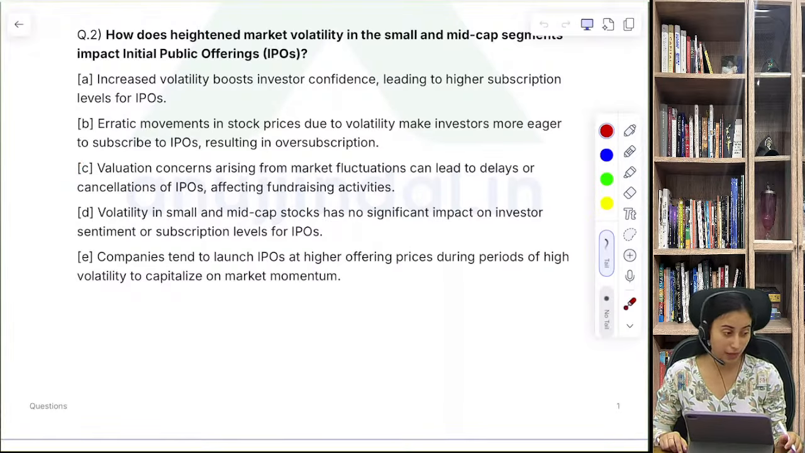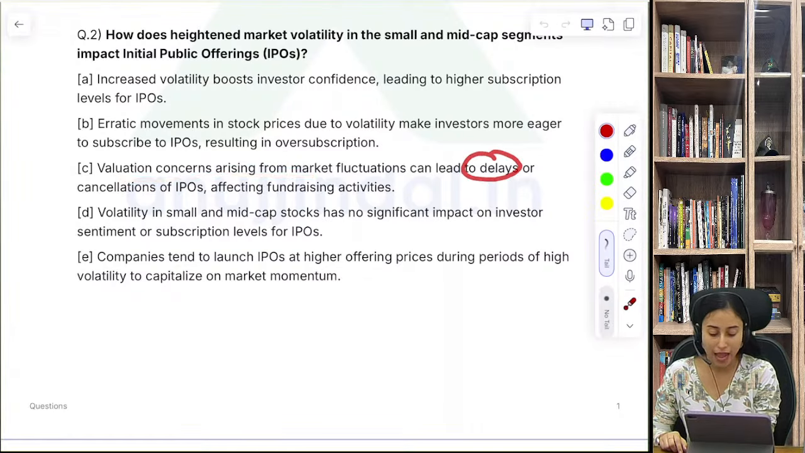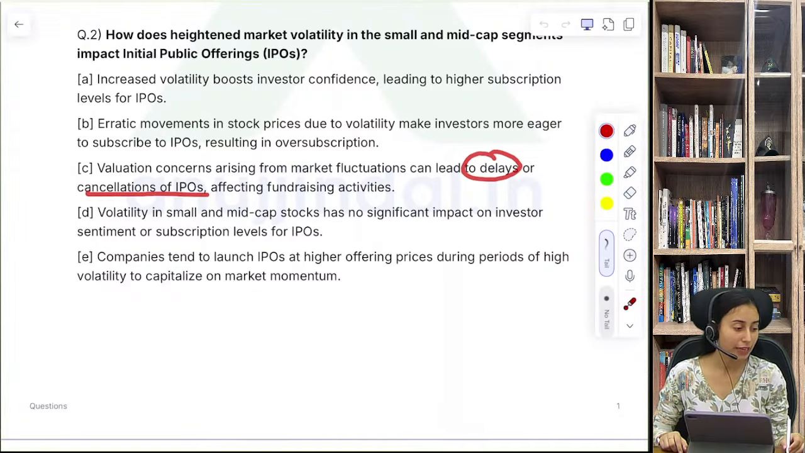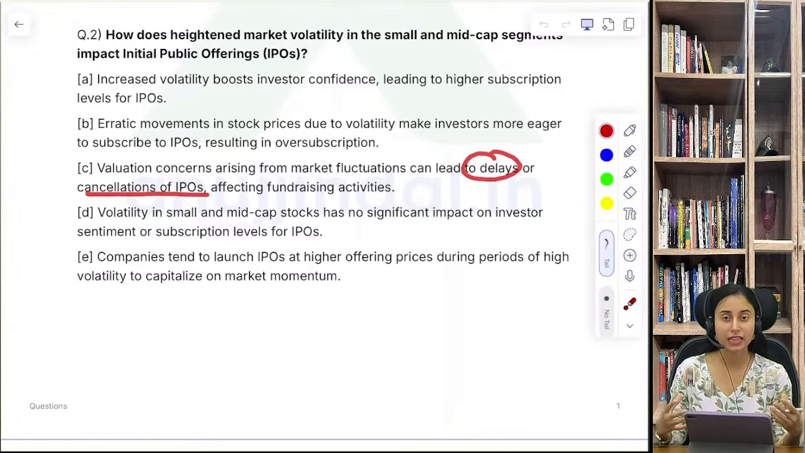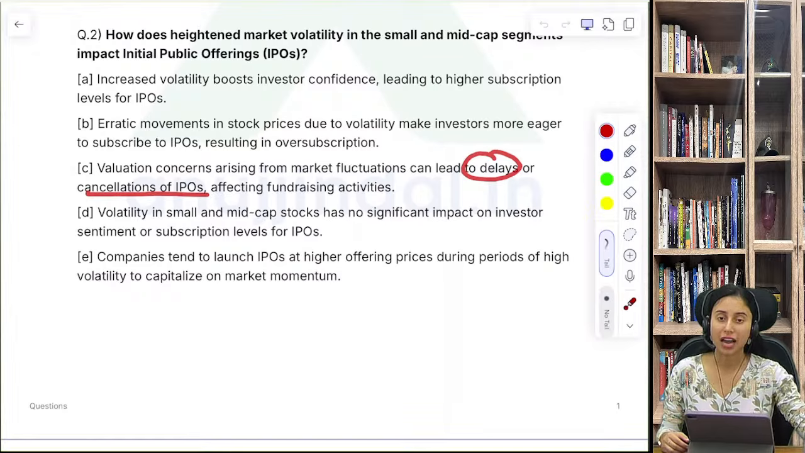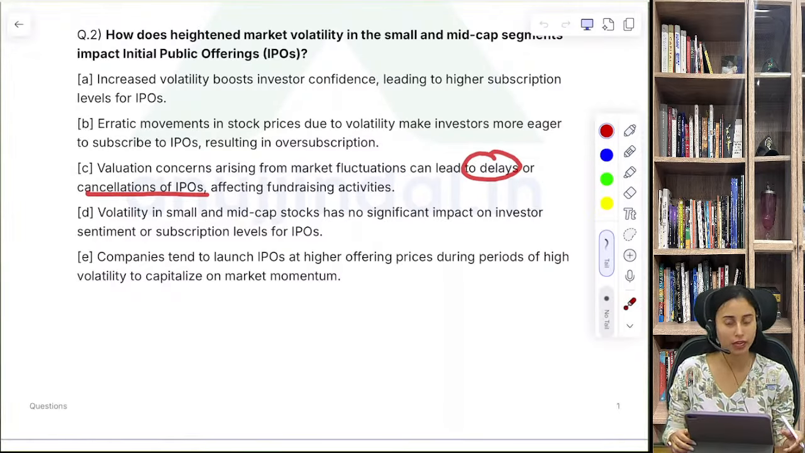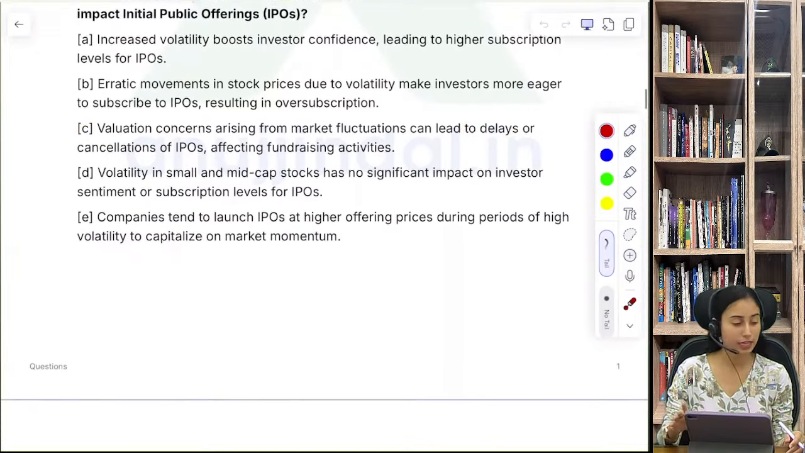Okay, somebody says C. Let's have a look. Valuation concerns arising from market fluctuation can lead to delays and cancellation of IPOs. True, this is right, Arya. This is the correct answer. Whenever there is market volatility, even a big firm, a company in the large cap segment, might delay its IPO, because market volatility can hamper the fair value of the IPO, and that is the reason they might go for cancelling the IPOs. So yes, C is the right answer. Great.